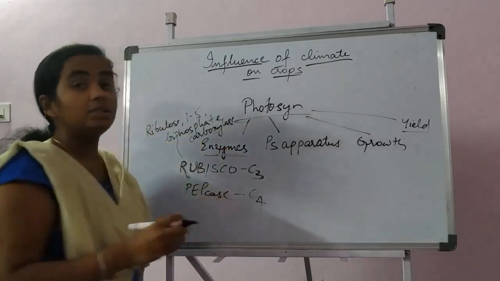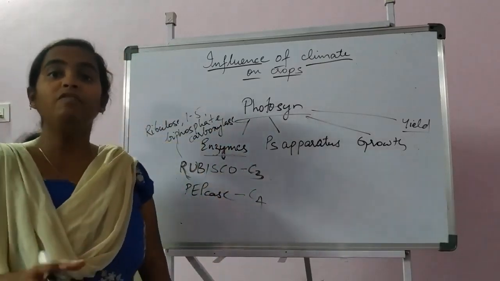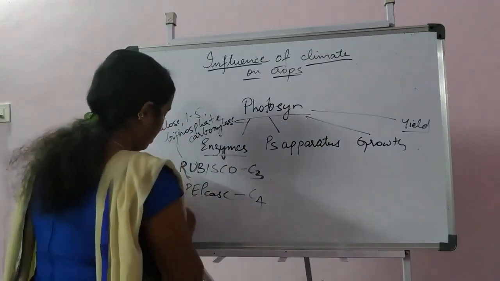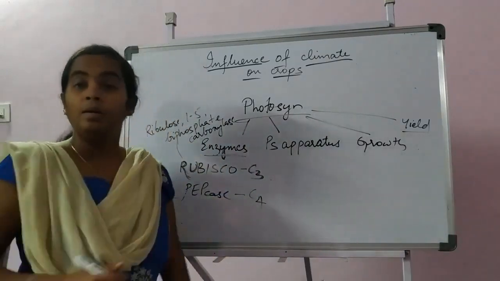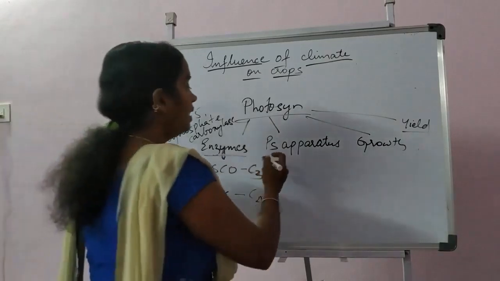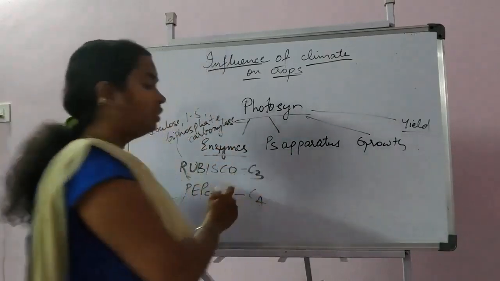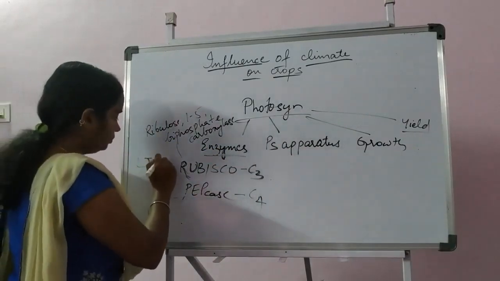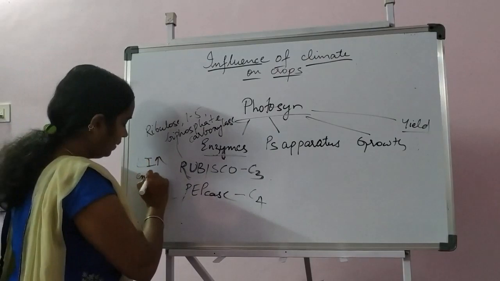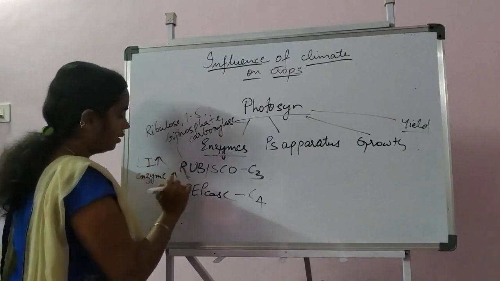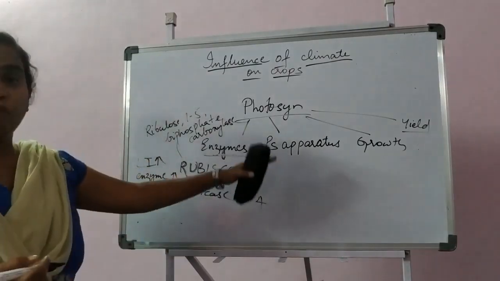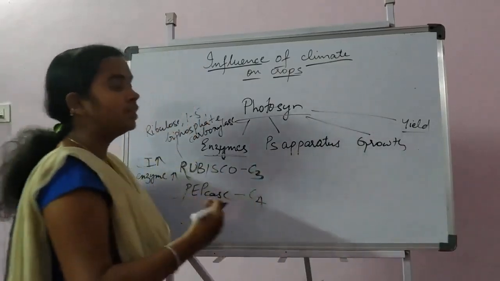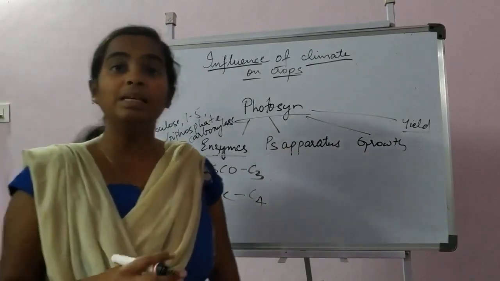This enzyme is one of the most abundant enzymes on the earth, and PEPcase is phosphoenolpyruvate carboxylase. For these two, as the light intensity increases, the enzyme production will increase in the plant. And for the photosynthetic apparatus, we know there are various pigments available.